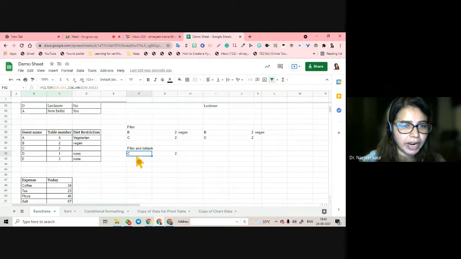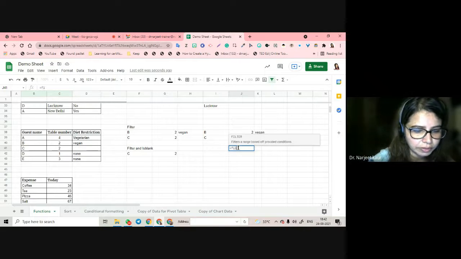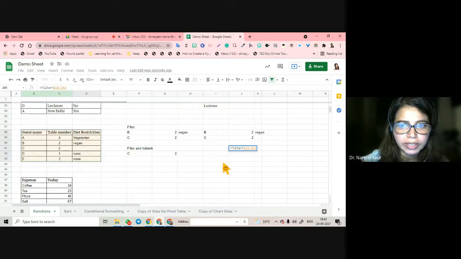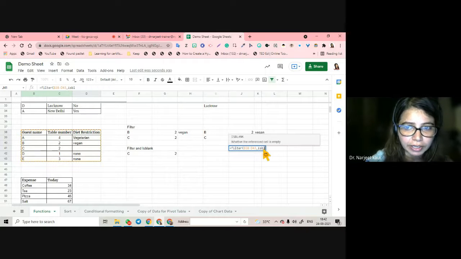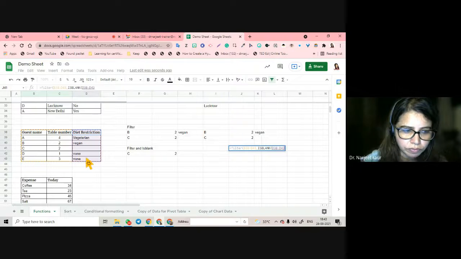See, we just have to write equal to FILTER, select the whole range. Then again you have to put a comma. ISBLANK is another function. After that, the range to select. I think the blanks are here, so I will select this range. Okay, close it and let's see what the data is.